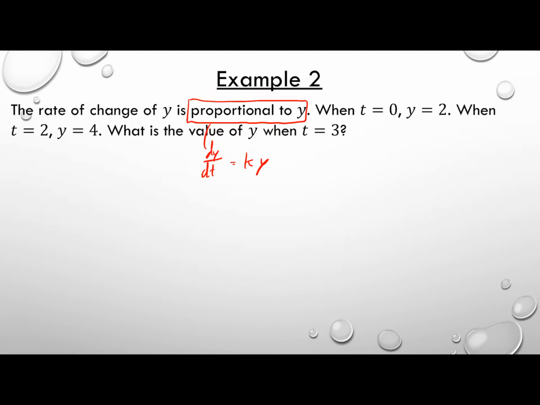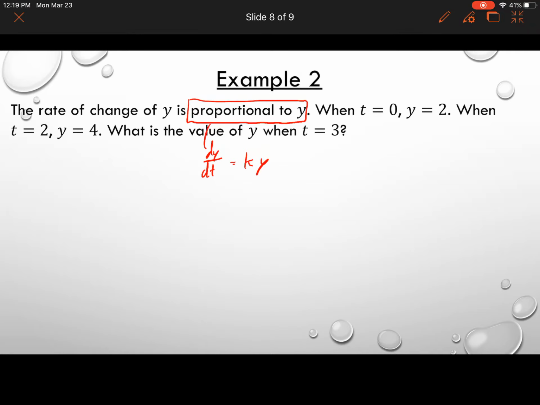When t is equal to 2, y is equal to 4. We're going to use that information to solve for c and for k eventually. But for now, we have to find that original solution, so we have to use that separation of variables technique to get variables on each side of the equation and then find the antiderivative. So let's do that.